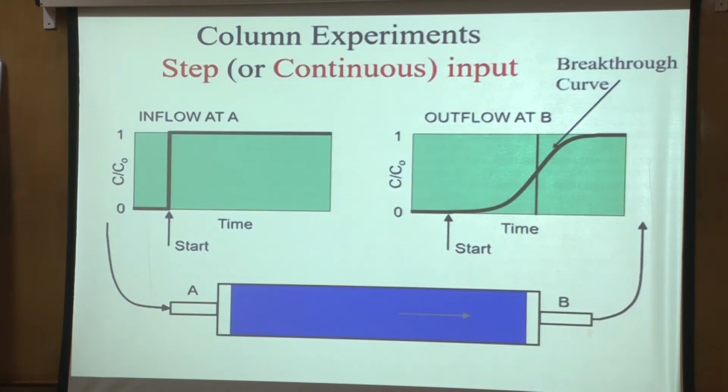So typically what is done, generally it's a column which is vertical, but I have shown it here horizontal. It doesn't make any difference. So what we do is we take a soil column, and then we have some inflow here, which initially may be clean water, and then we start adding some solute. If you look at this curve, this is telling you how the solute concentration is varying at the inlet. So this is the inlet, and then we are collecting water here in the outlet.